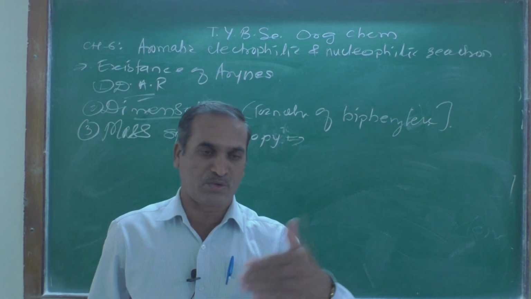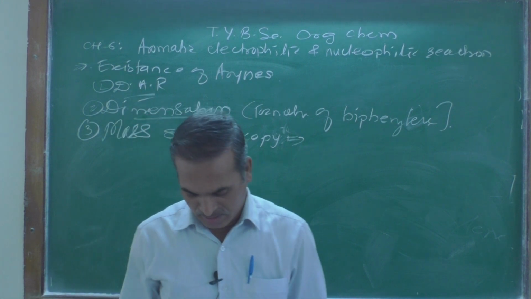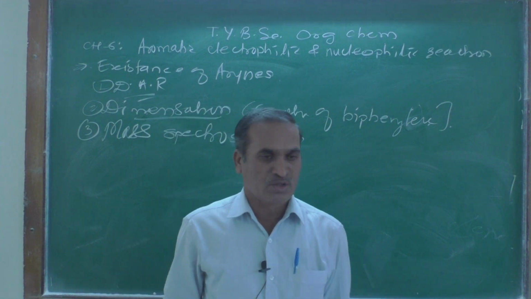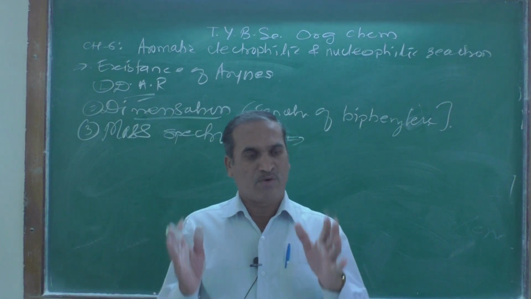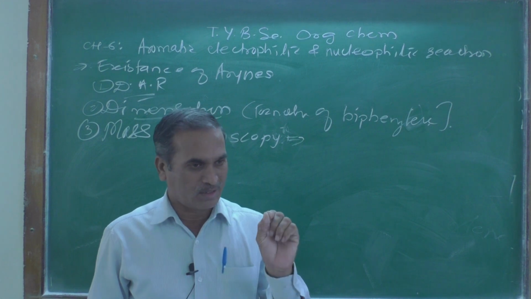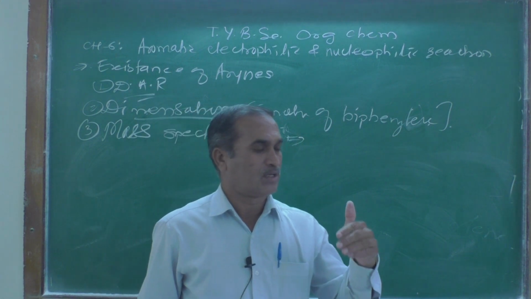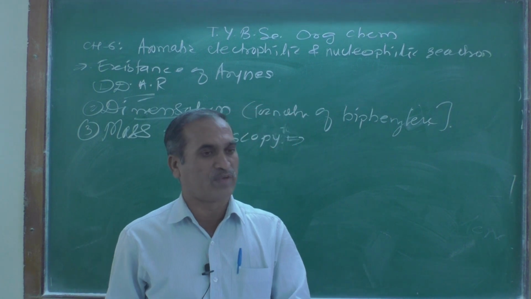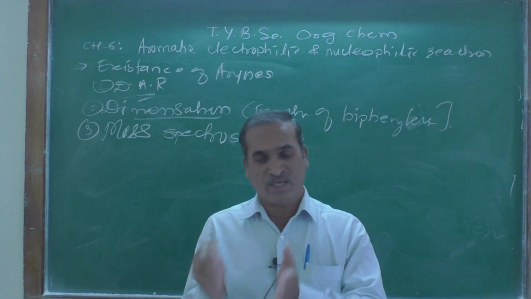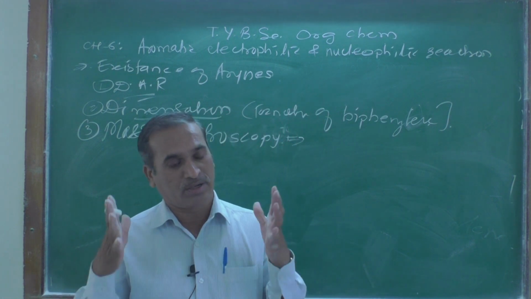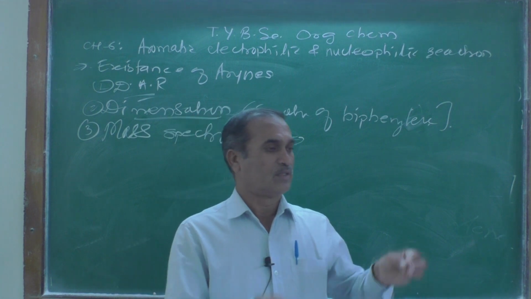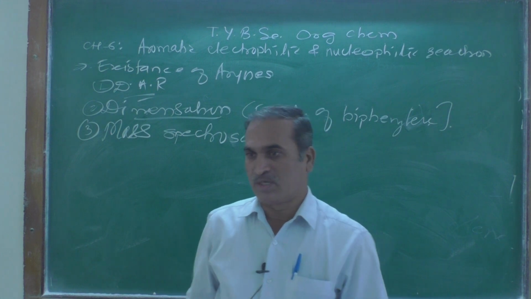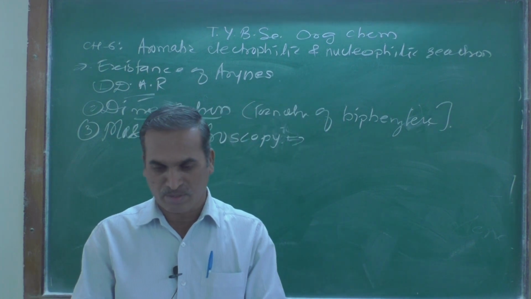Mass spectroscopy, when you go for the MSc, then you will study that. It is one of the modern techniques for the elucidation of the unknown structure of an organic compound. Similar to UV, IR, NMR, mass spectroscopy is a modern technique for the determination of the structure of organic compounds.